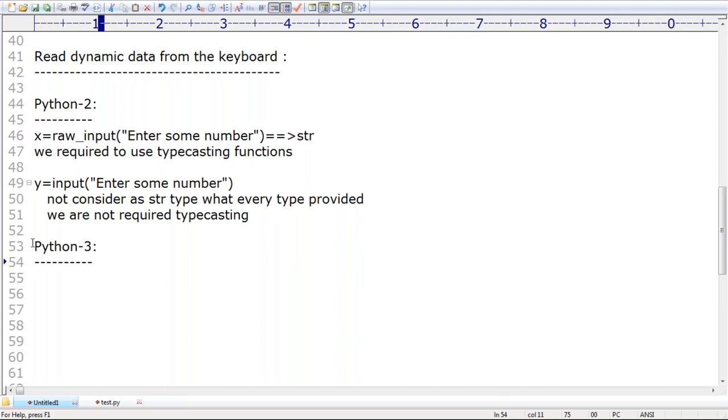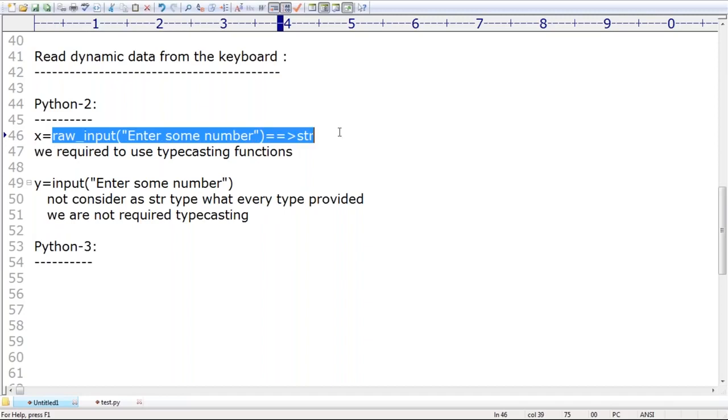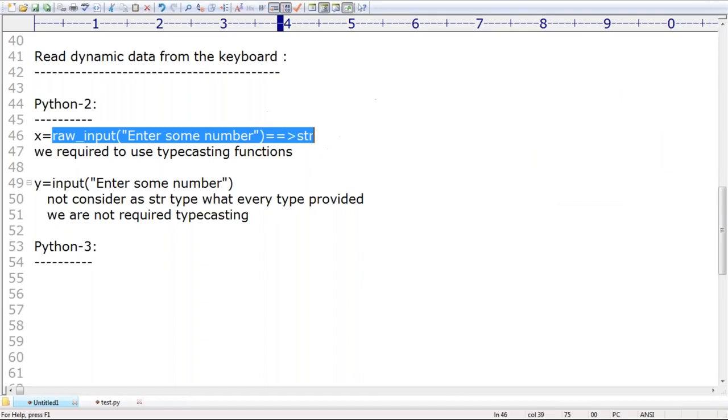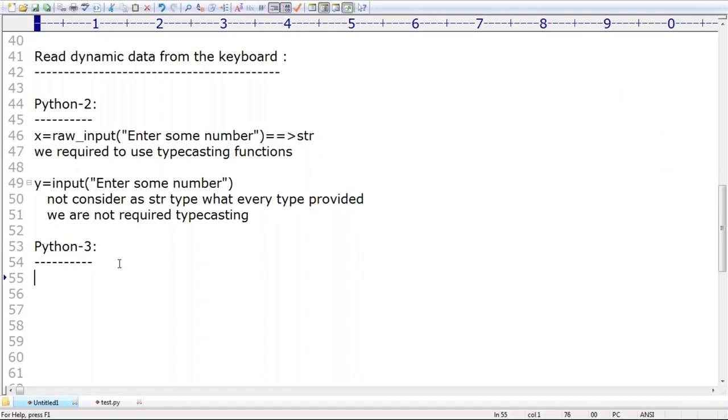In Python 3, raw_input is not available. Remember this: we have only the input function. Such a raw_input concept is not there in Python 3. If you want to read data from the keyboard in Python 3, we should compulsorily go for only the input function.